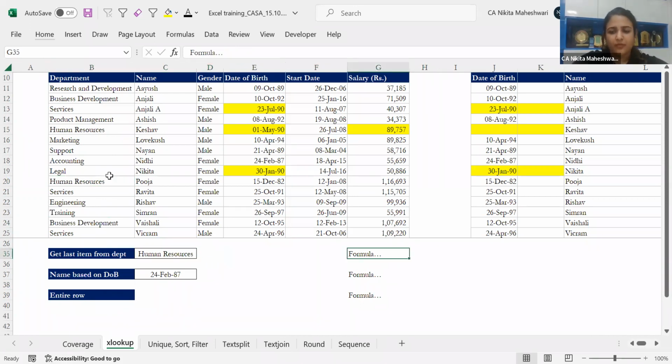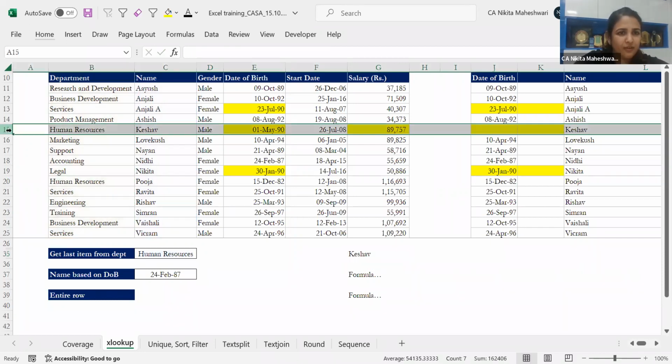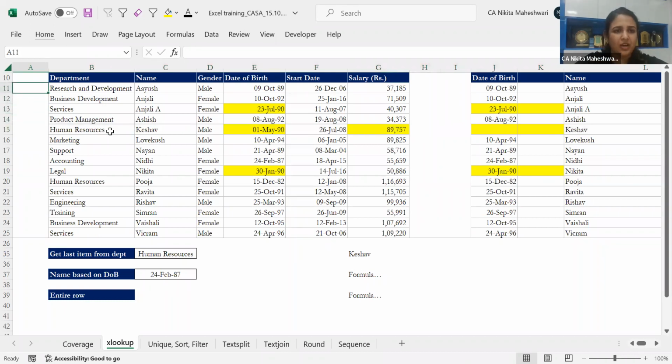Now let me just construct my XLOOKUP. This is my lookup value. This is my array, and let's say I just want the name. As I can see over here, Keshav is the person who is in human resources. If I put VLOOKUP also, the same answer would have come. But now I want somebody who joined at a later stage, the person who has joined last, assuming that this list is organized in ascending format.